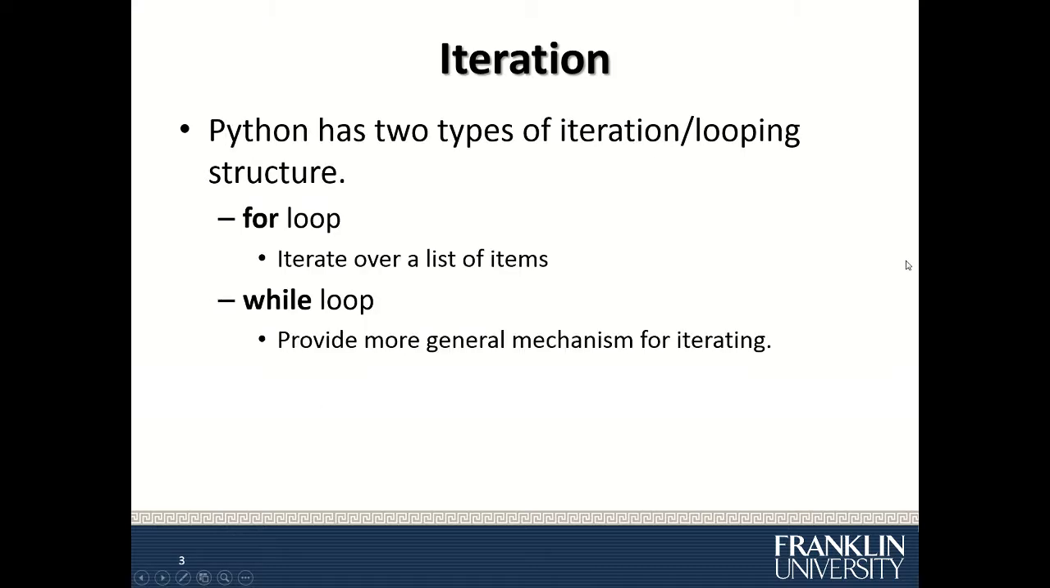In Python, there are only two types of iteration or looping structure. There's a for loop, which iterates over a sequence of items, like a list, string, or dictionary, and a while loop, which provides a more general mechanism for iteration.